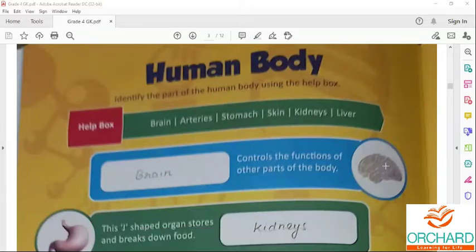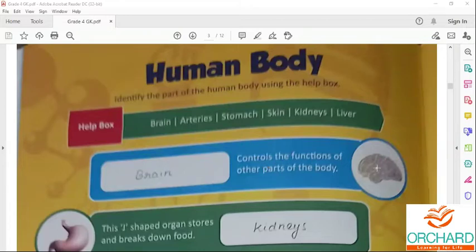It is the controlling center of our body. It controls all the functions of the body. It also controls other parts of the body.